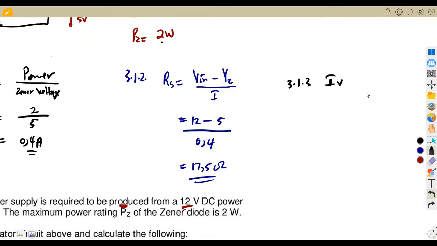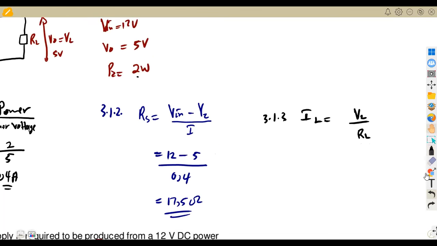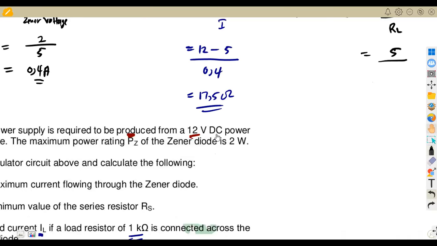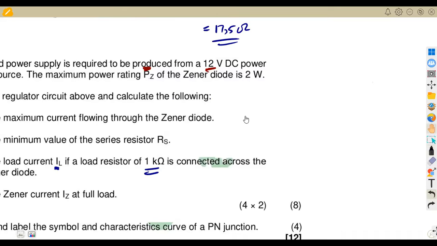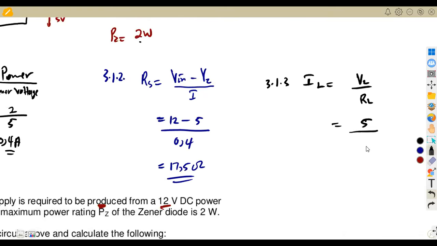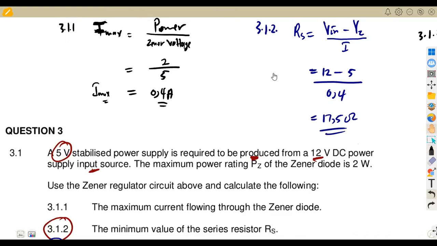So the current, from voltage over resistance, is going to be the voltage at the output over the resistance at the output in this case, which is RL. The voltage at the output, which is 5, so that is going to be 5 over RL, because we are given here, guys, the resistance at the load of 1 kilo ohm. That's 1 times 10 to the exponent of 3, which is going to give us 0.005 amps, right? Or you can just write this as 5 milliamps. If you multiply by 1,000, you get 5 there.